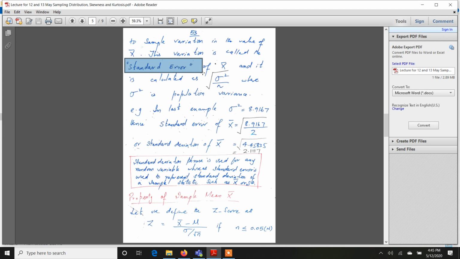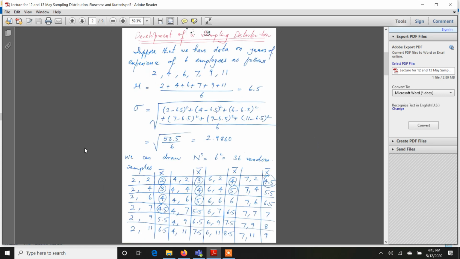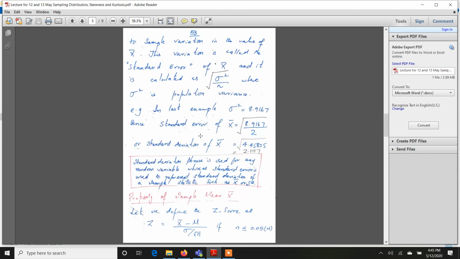And how to calculate standard error is to simply divide the population variance by the sample size and then square root this. Population variance, if you could see in the beginning, we calculated this sigma. So sigma square is simply the square of sigma. We divide by sample size, which was 2, and take a square root, and you'll get the value 2.111 something. So what is the interpretation of this standard error?